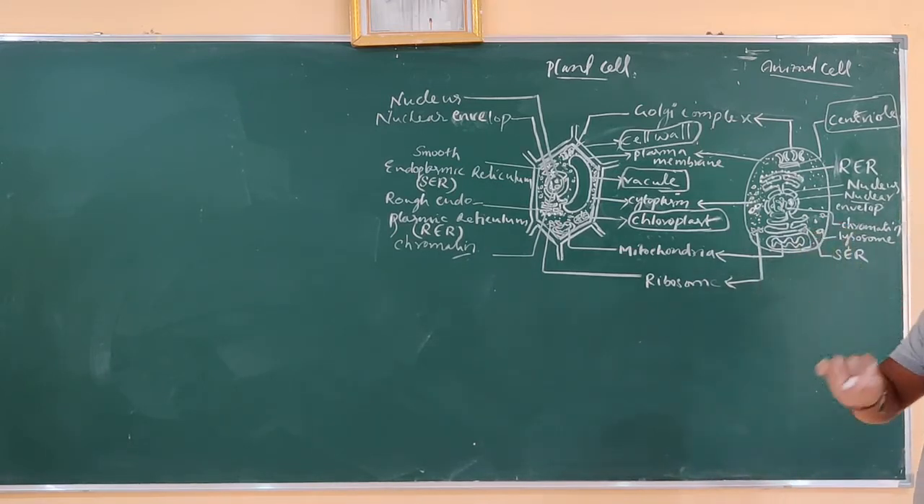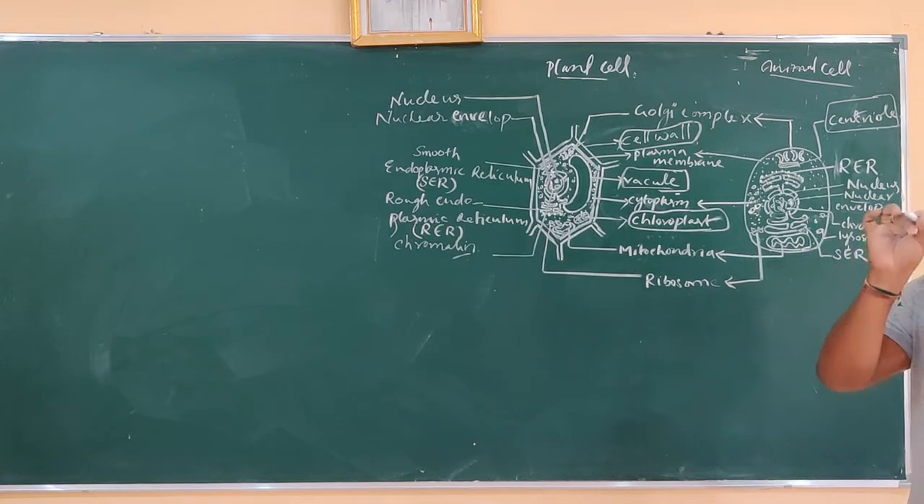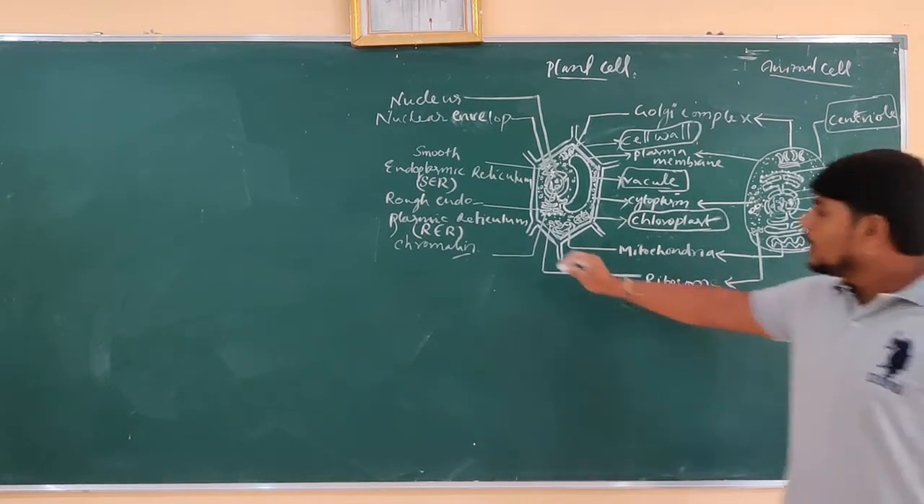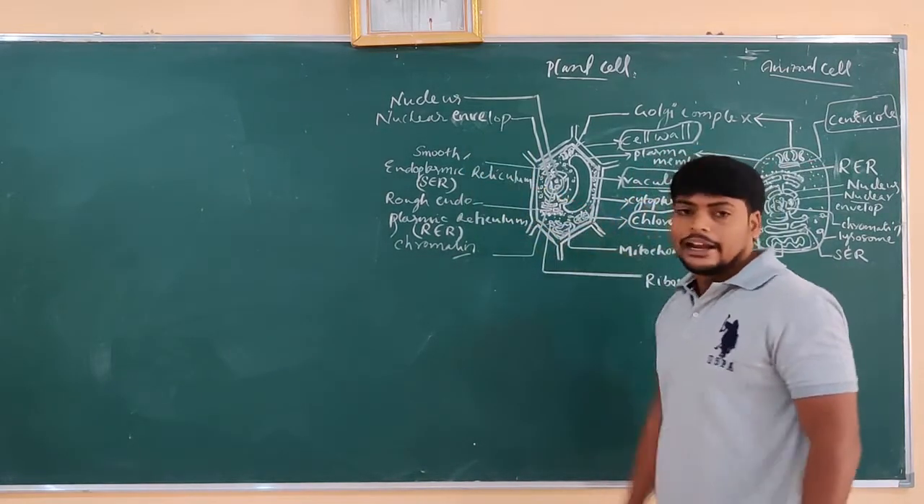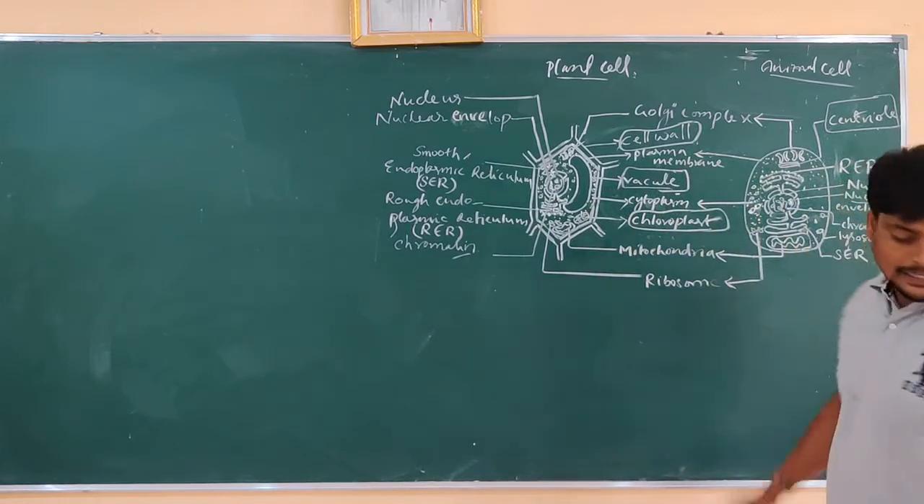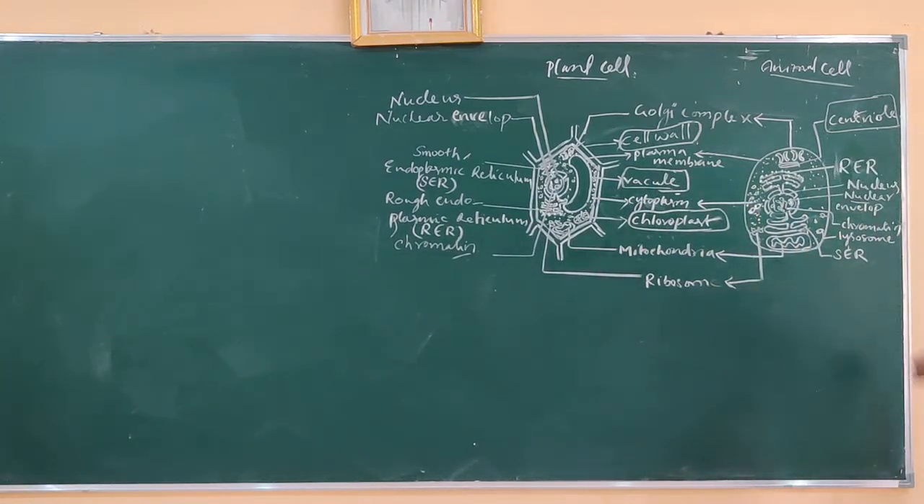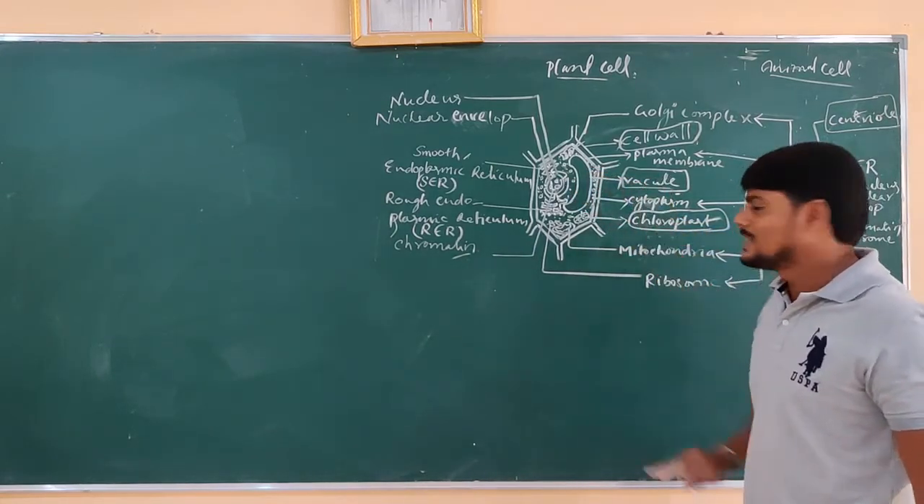If there are no ribosomes on the endoplasmic reticulum, they are called smooth endoplasmic reticulum. Smooth and rough endoplasmic reticulum are common in both plant cell as well as animal cell. And next, chromatin. Inside the nucleus, we can see a thread-like structure called chromatin. This is also common in both the cells.